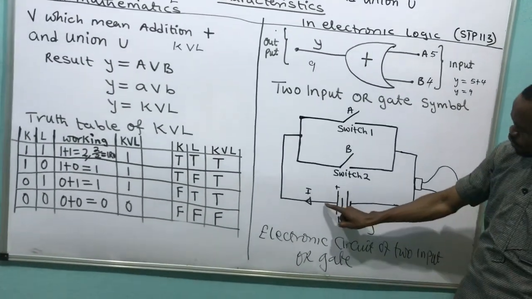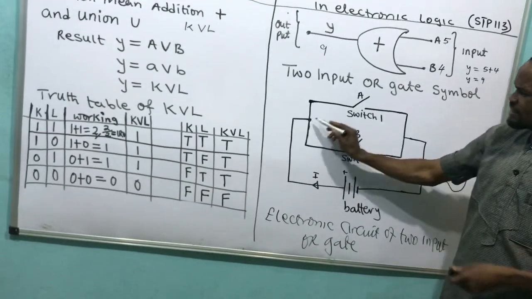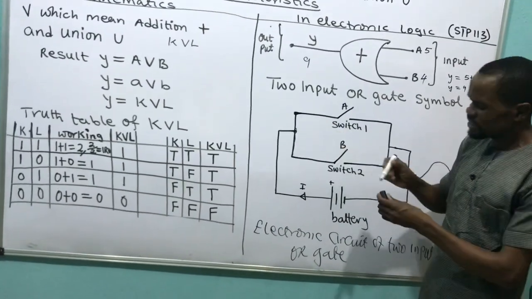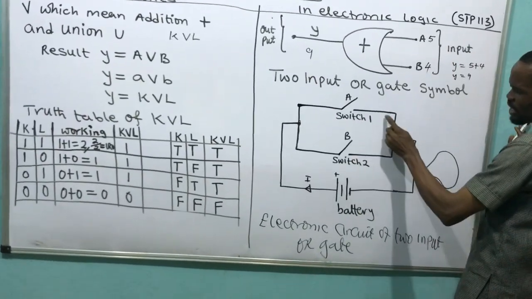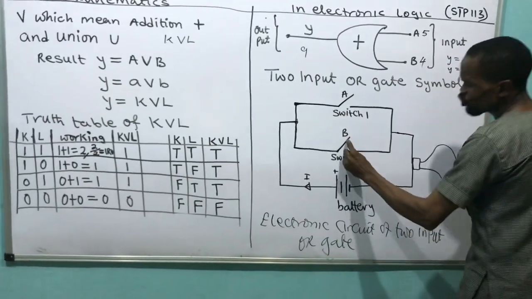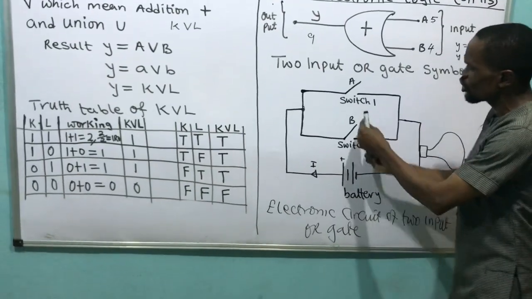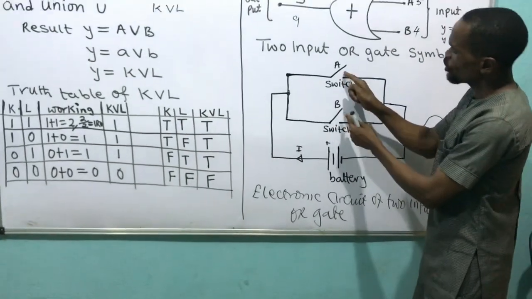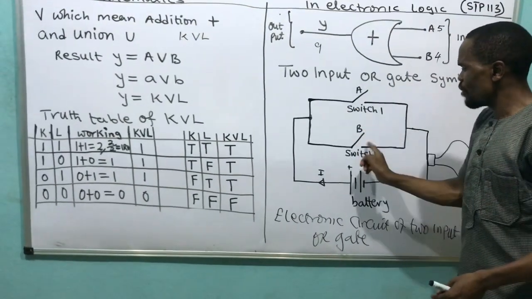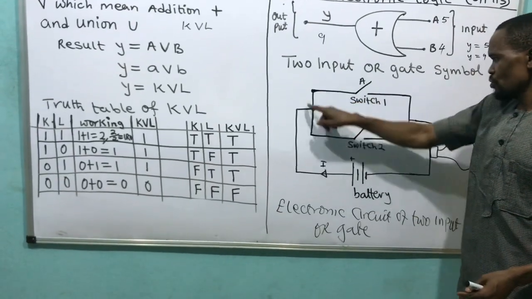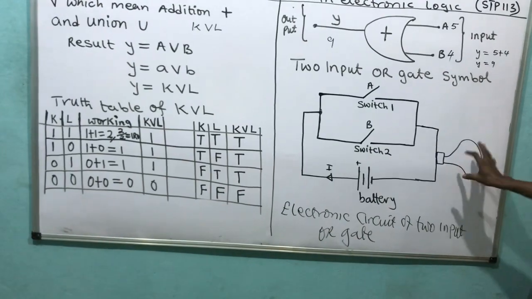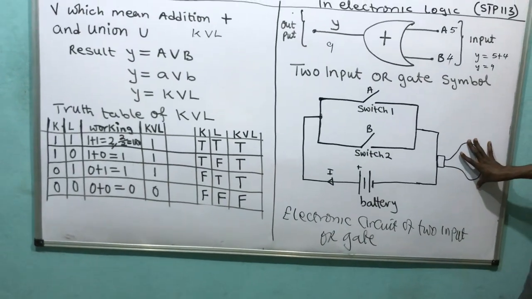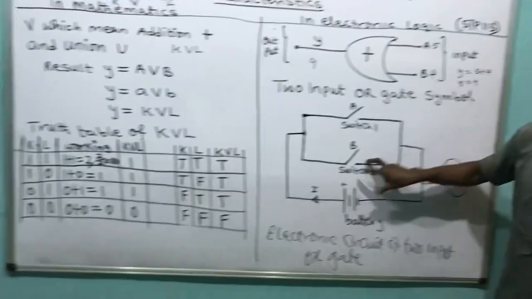Look at how the current will flow through here. When it gets here, it will split. Some of the current will flow through here, and some will flow through here. If this switch is off, and the other one is also off, will the current come here? No, current cannot come here. You will see that this light will only go off when these 2 switches are off.